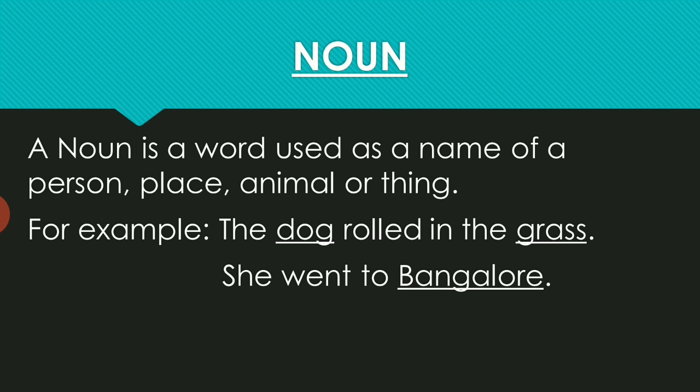For example, as you could see on your screen, the dog rolled in the grass. So over here, dog and grass both are nouns. We are talking about the animal, dog, right? And similarly, in the next sentence, she went to Bangalore. So Bangalore is what? It is indicating the place. So these are nouns.